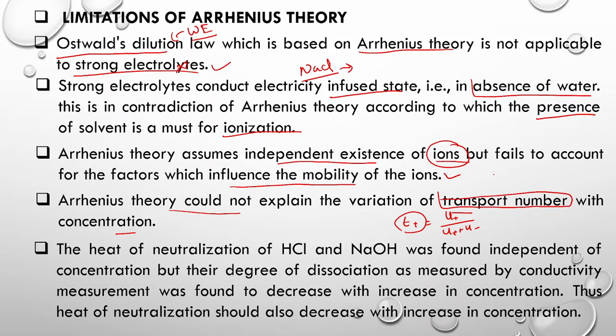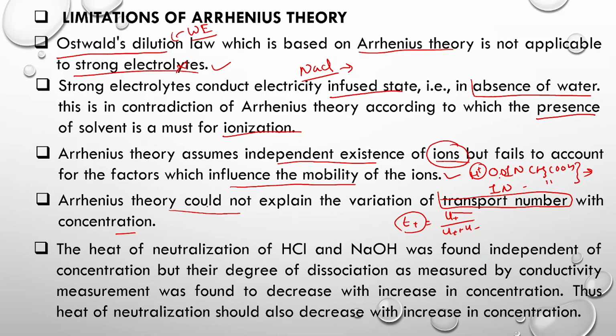Suppose, for example, I am preparing a 0.01 normal acetic acid solution and a 1 normal acetic acid solution. In both these cases, if I calculate the transport number of H+ ions, the transport number will be different, and why it is different could not be explained by Arrhenius theory.